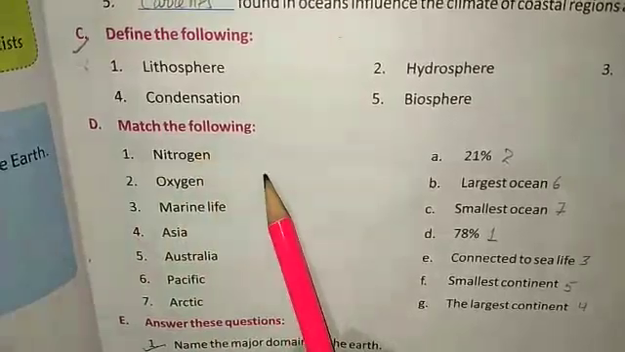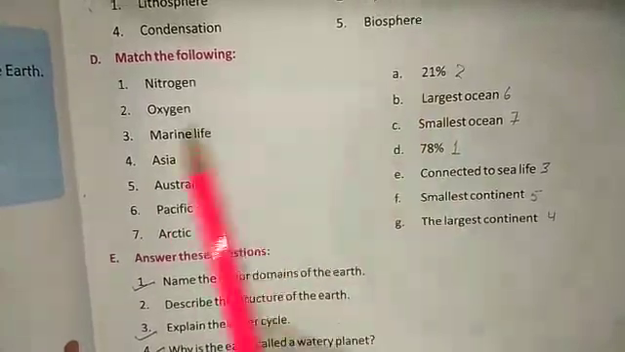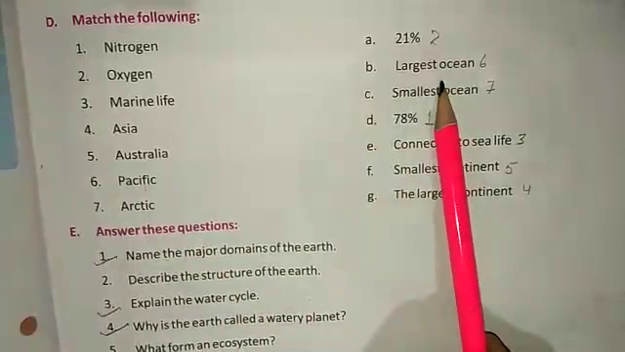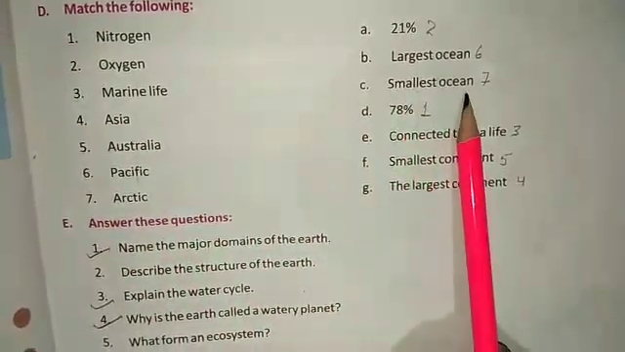D. Match the following. 1. Nitrogen 78%. 2. Oxygen 21%. 3. Marine life connected to sea life. 4. Asia, the largest continent. 5. Australia, smallest continent. 6. Pacific, largest ocean. 7th, Arctic, smallest ocean.